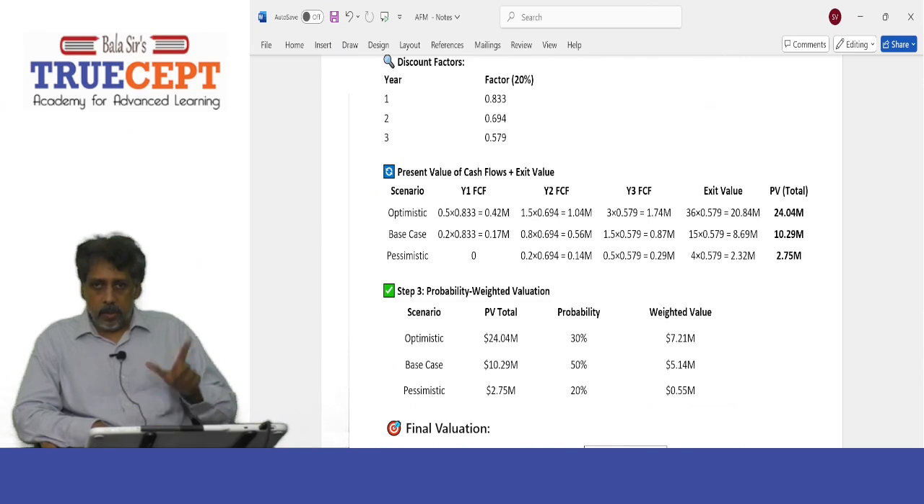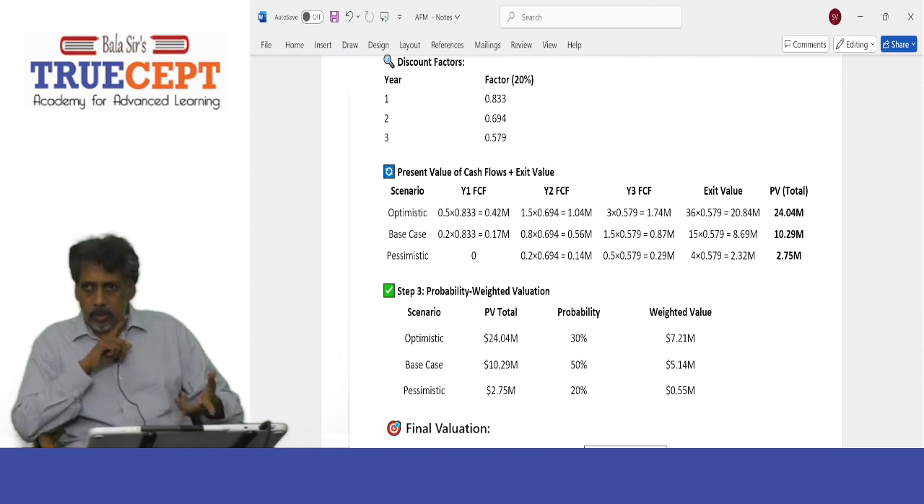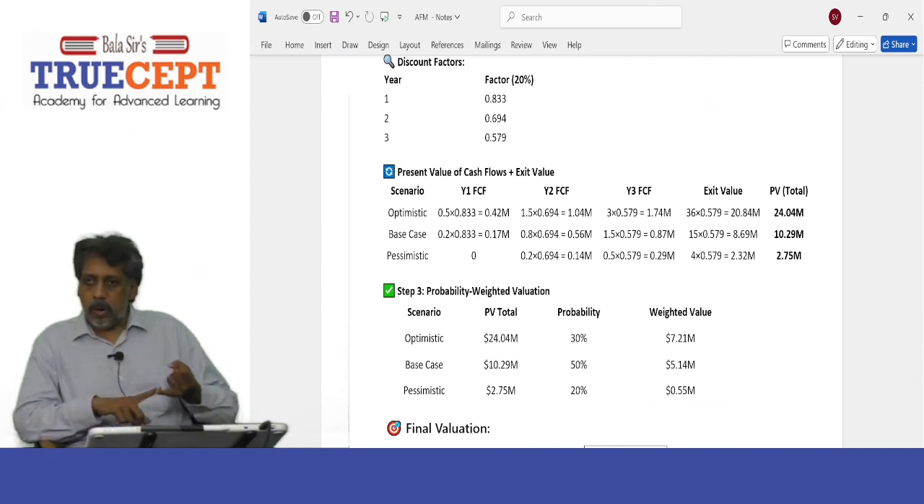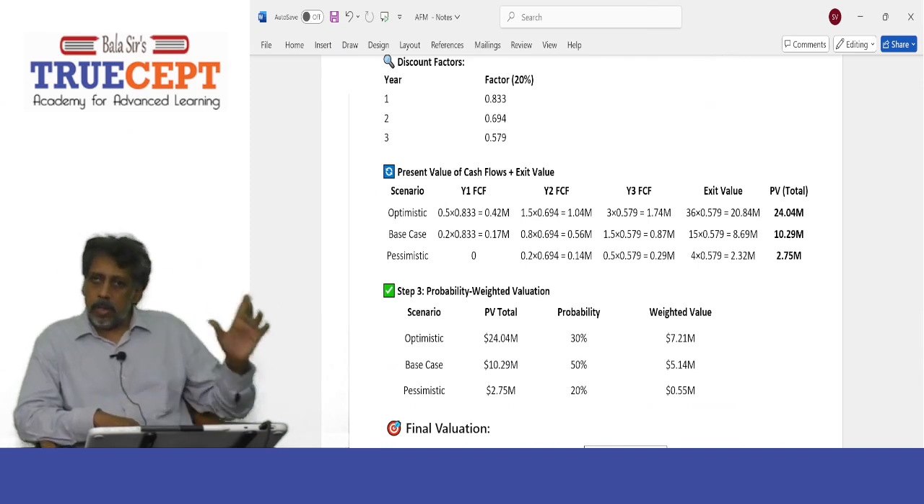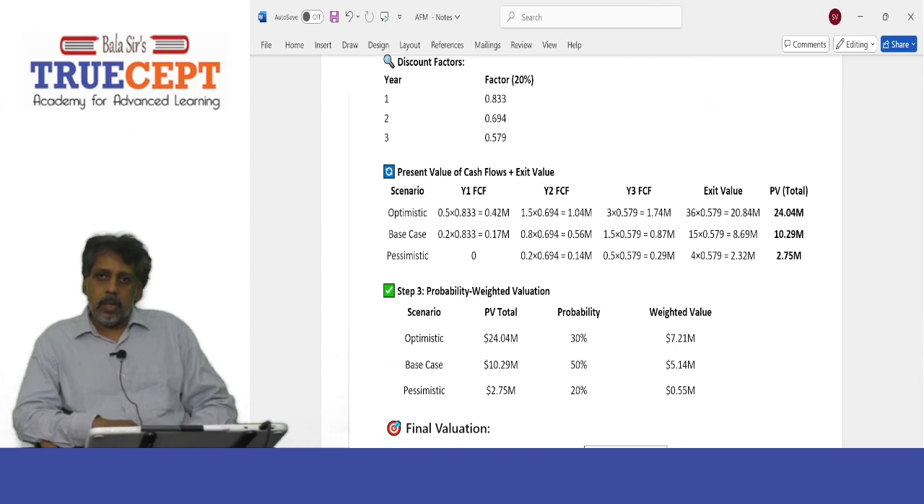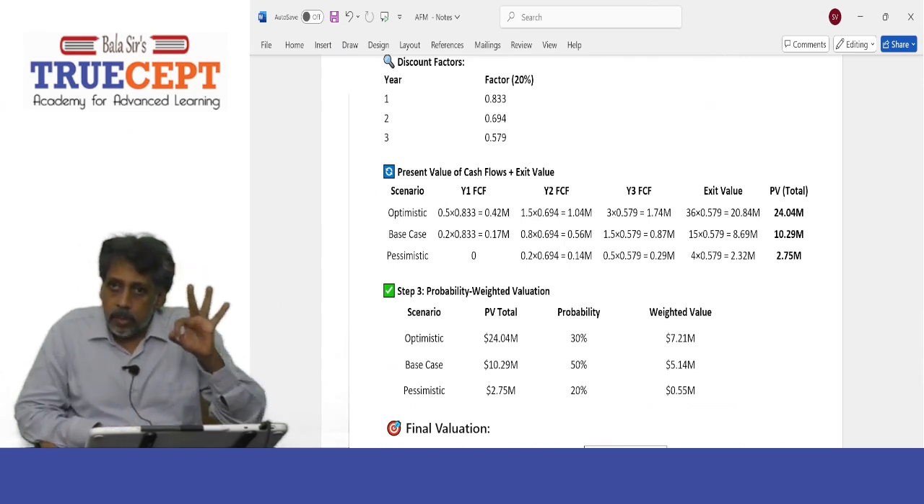And then what is the third one? The worst case scenario, right? Yeah. So 0 into 0.833. Then $0.2 million into 0.69 for the discount factor. And year 3 is going to be 0.5 million into 0.579. And also $4 million into 0.579. What is the total? 2.75 million. Okay, the total, right? Yes, sir. Now you have 3 values for the same startup.